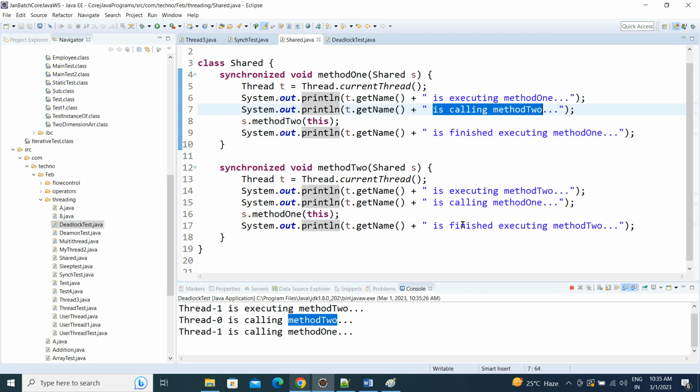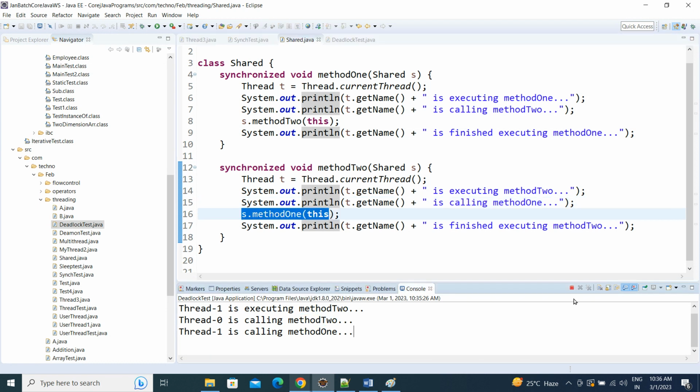Method 1 is calling method 2, and inside method 2 it is calling method 1. Both are in the waiting state. See, it is not terminated. Both will be in a never-ending waiting state.